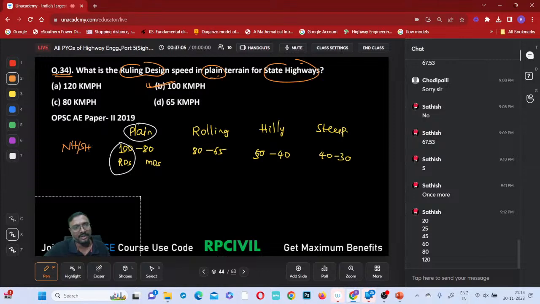Is it clear? That 120 kmph is for which one? Expressways, no? That 120 kmph is for which roads, you can say? That is not for the national highway or state highway, that is mainly for the expressways. Shall I move on to the next one?